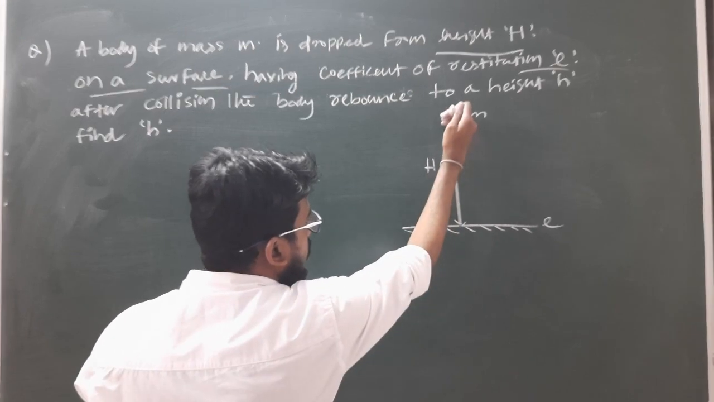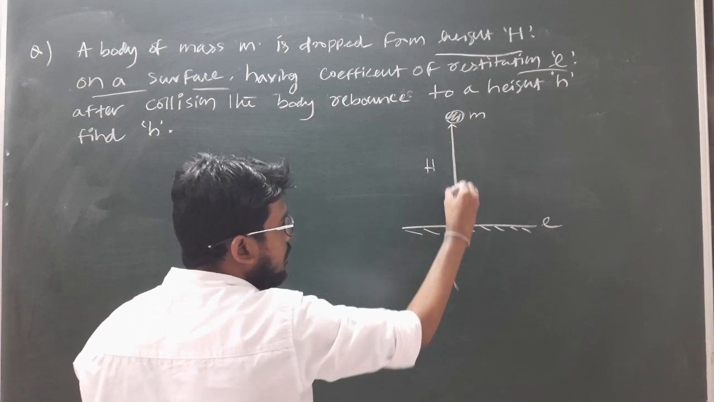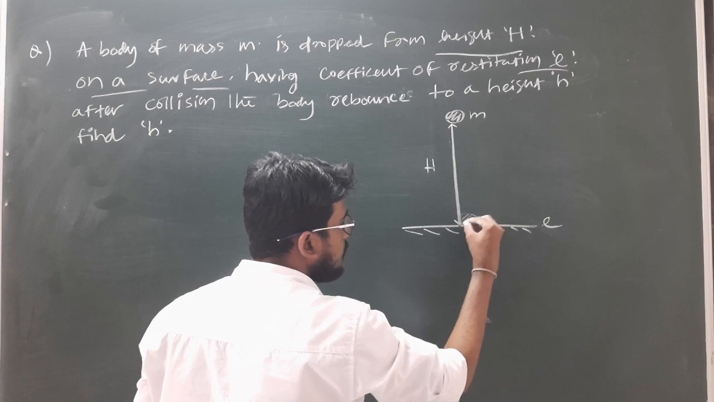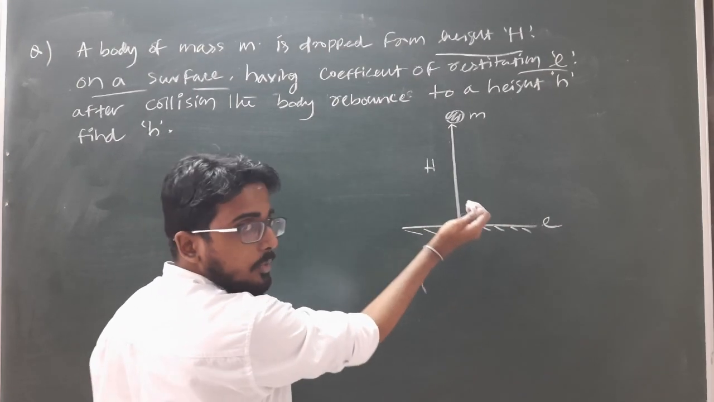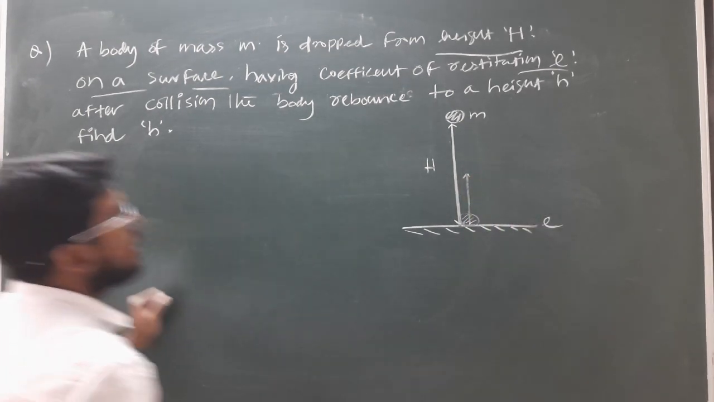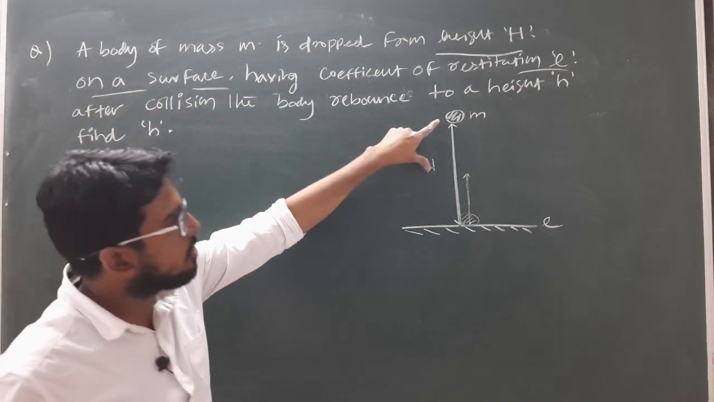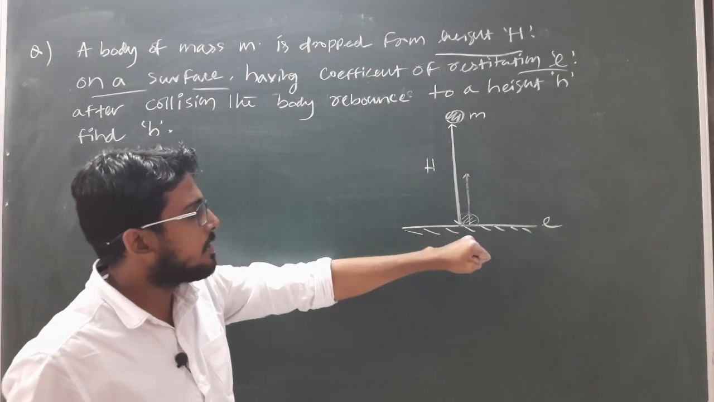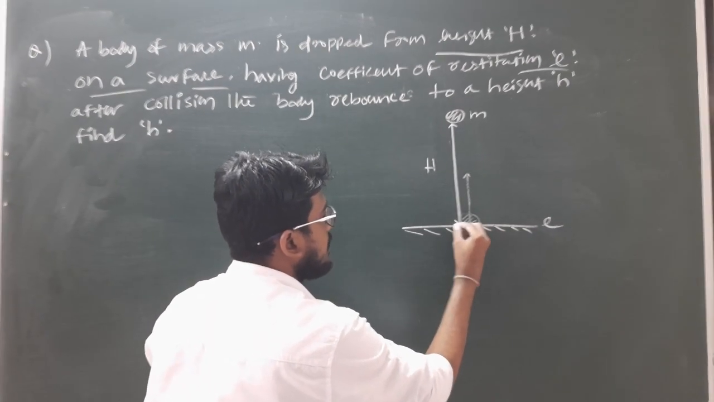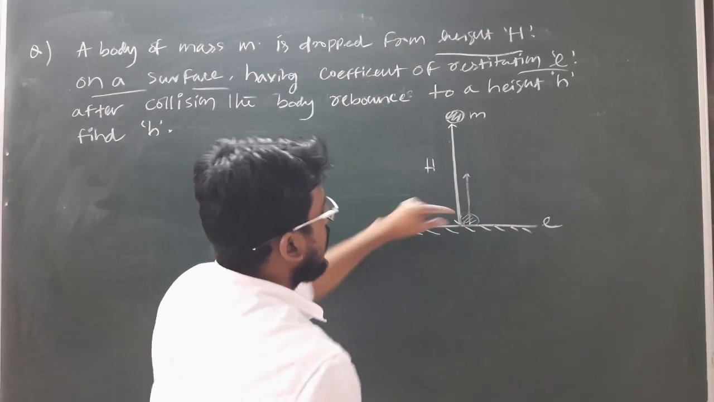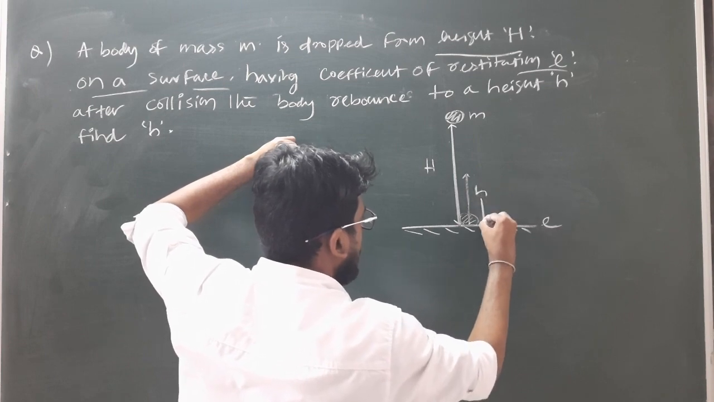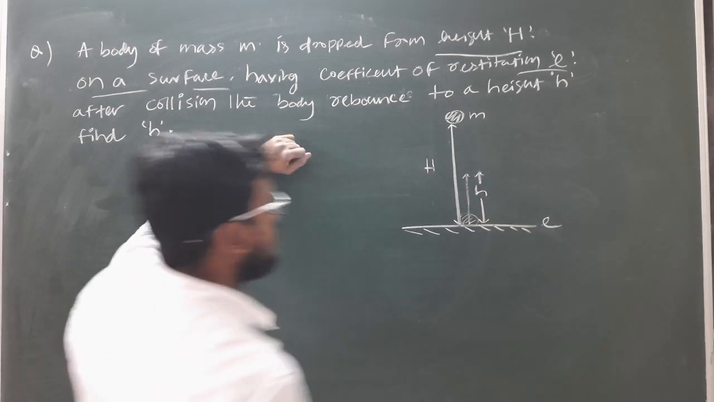Clear? So as the body is released from this height h, it will come down under the action of gravitational force, and when it strikes the ground, it will get some impulsive force, due to which it again rebounds in this direction. So according to the question, a body of mass m is dropped from height h on a surface of coefficient of restitution E, and after the collision with this surface, it will again rebound in this direction and attain a certain height, which is given as h. So we have to find out the value of h. Clear?